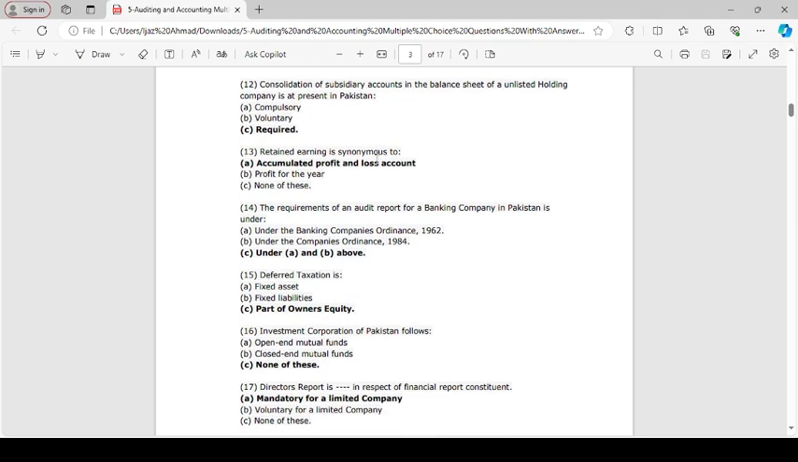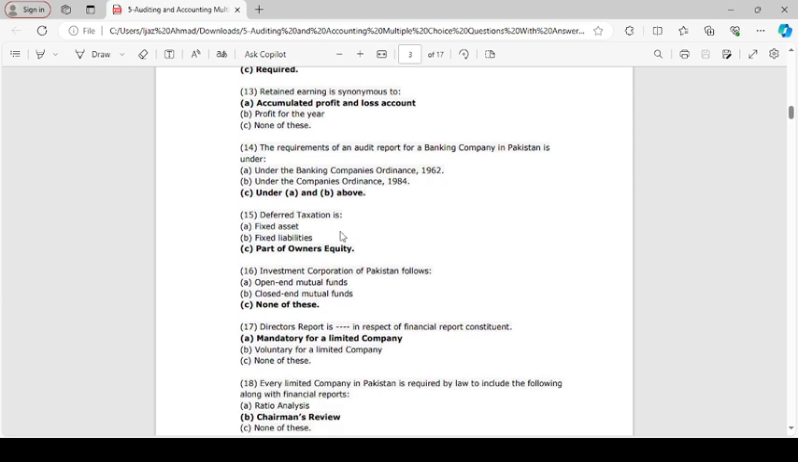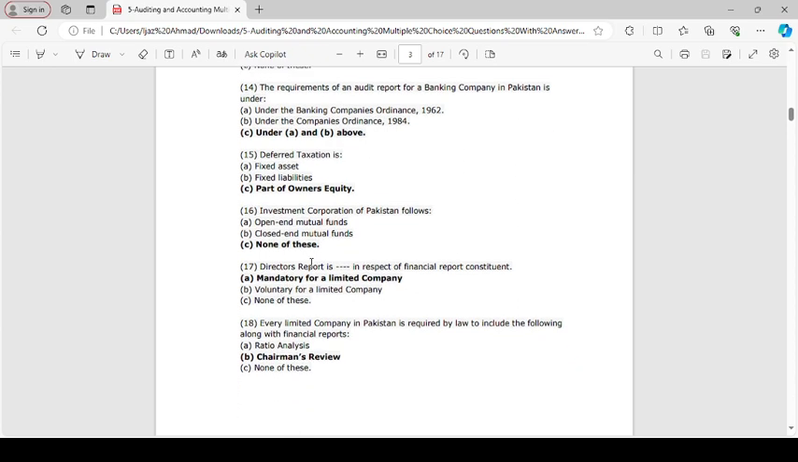Retained earning is synonymous to accumulated profit and loss. The requirement of an audit report for a banking company in Pakistan is under the Banking Ordinance 1962 under the Company Ordinance 1984. Deferred taxation is part of owner equity. Investment Corporation of Pakistan follows none of this.